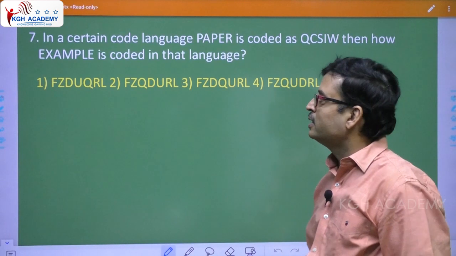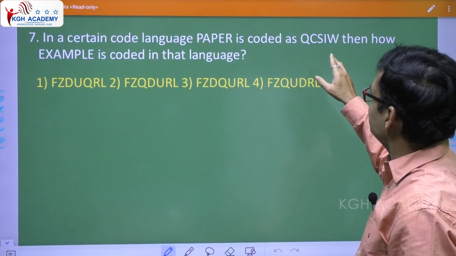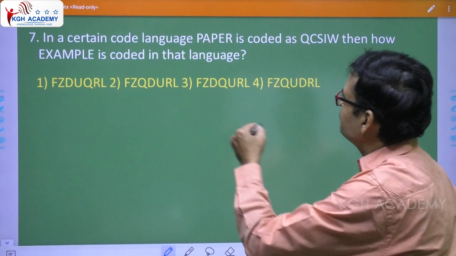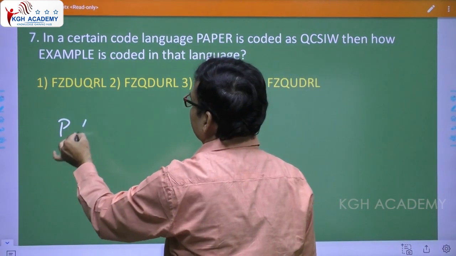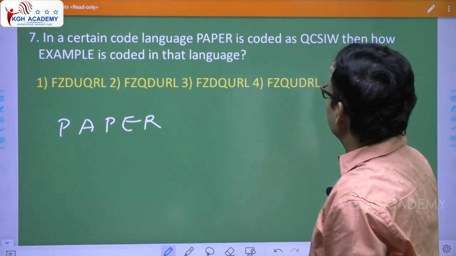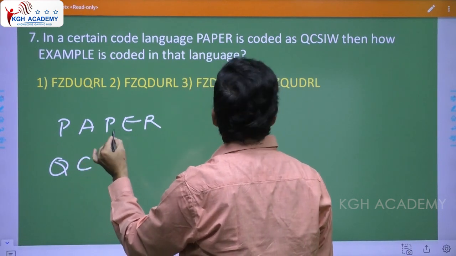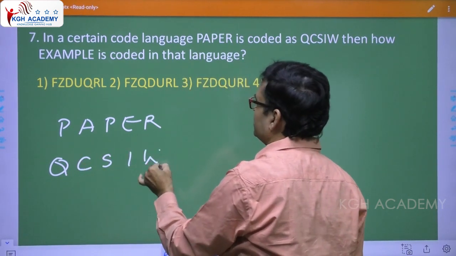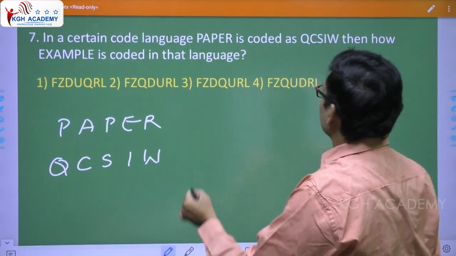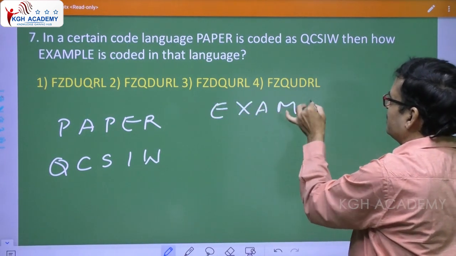Right. Now, in a certain code language, paper is coded as QCSIW. Then how is example coded in that language? Okay, let us find out. Paper, P-A-P-E-R, is given as QCSIW. Next, you have to find out for example.